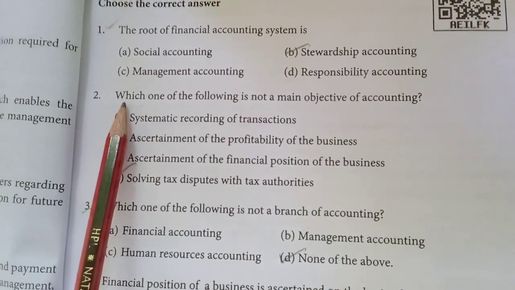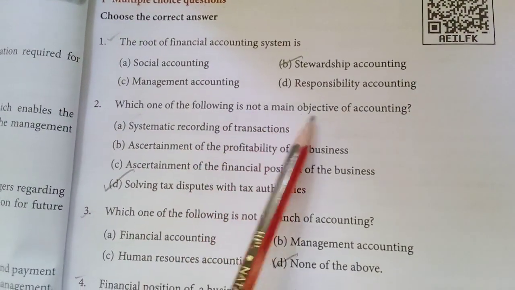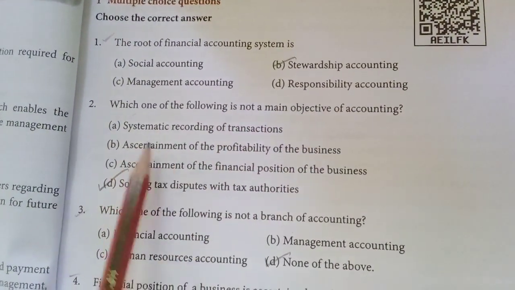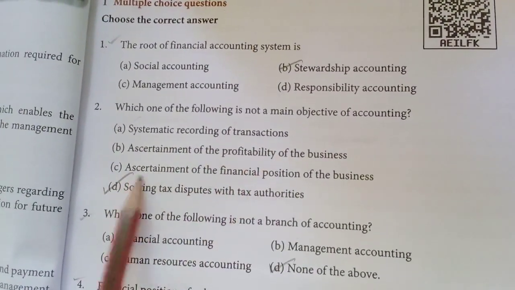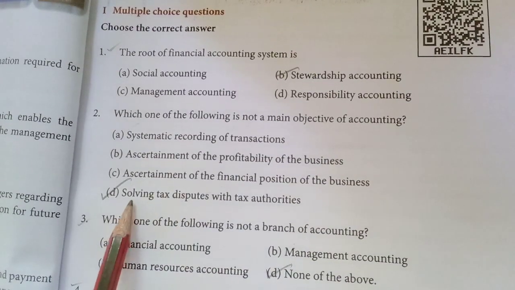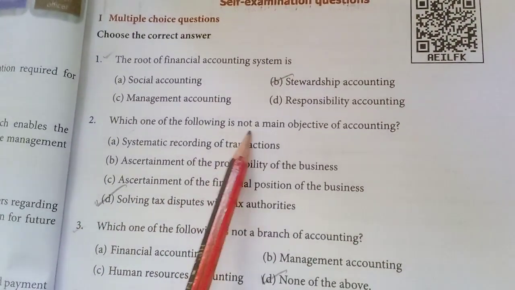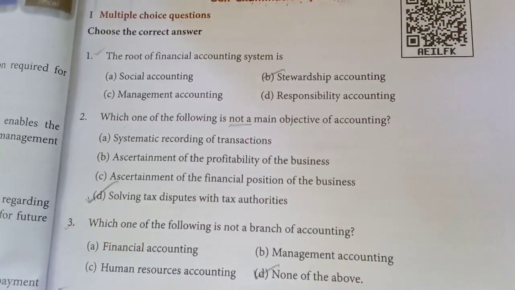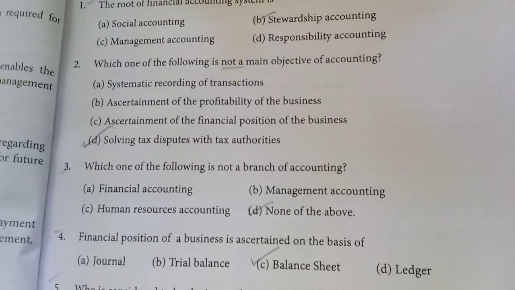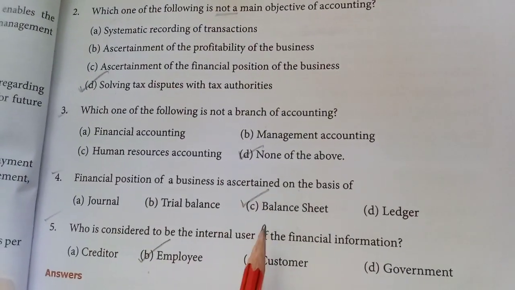In the multiple choice questions, the second one we need to mark: which one of the following is not a main objective of accounting? Systematic recording of transactions, ascertainment of profitability, ascertainment of financial position, solving tax disputes. This is the answer because it is not a main objective. All these are the objectives. This is not the main objective. All the other things we have, no, we have not completed this one.